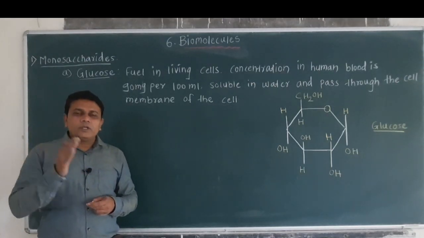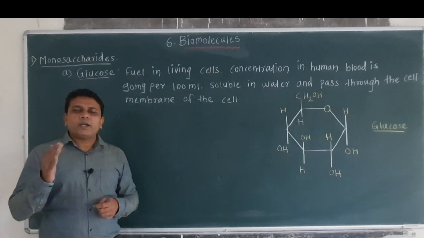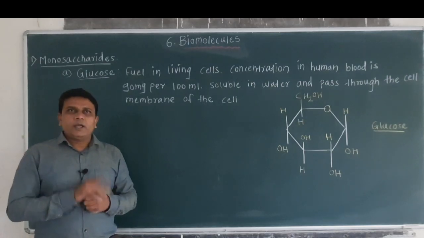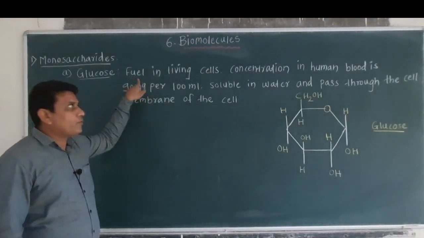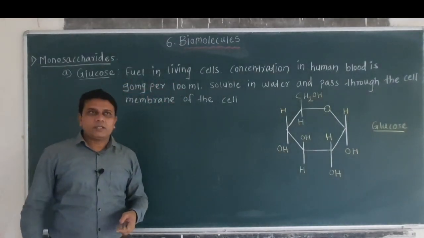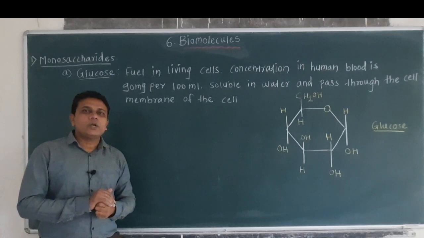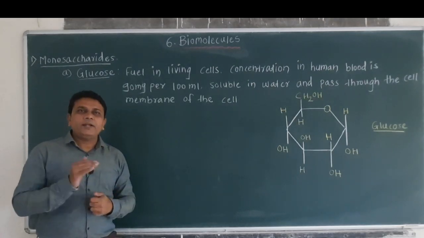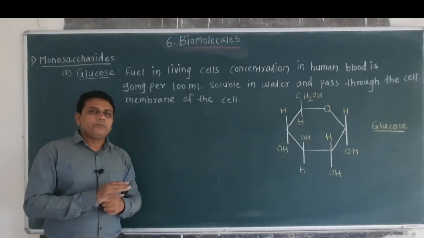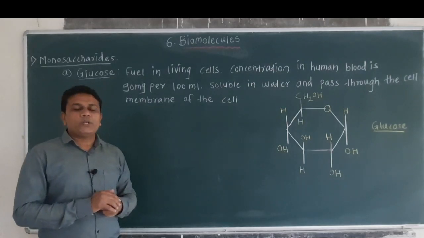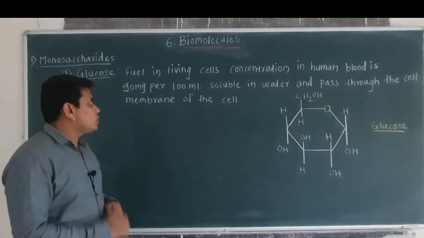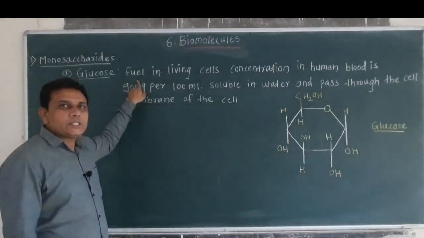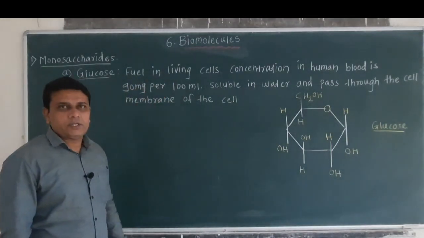So each cell requires particular amount of energy, and for this purpose glucose acts as a fuel in living cells. That means glucose undergoes metabolism and it releases energy, and this energy is utilized by the cells for different activities. So it is called as fuel in living cells.